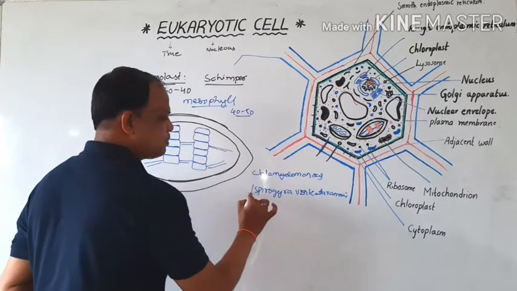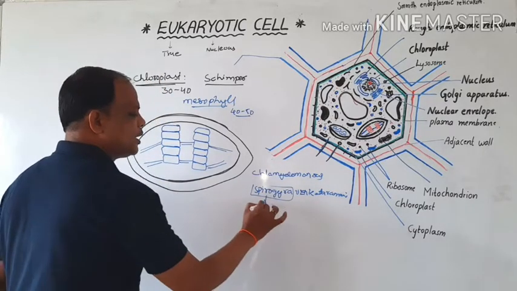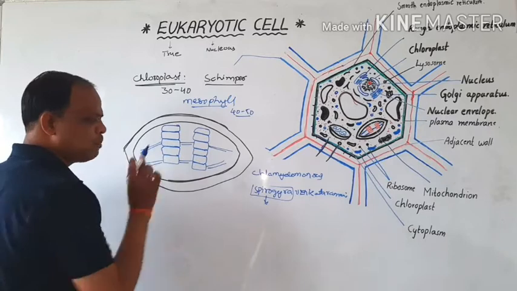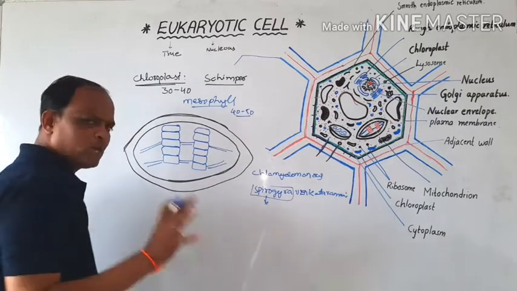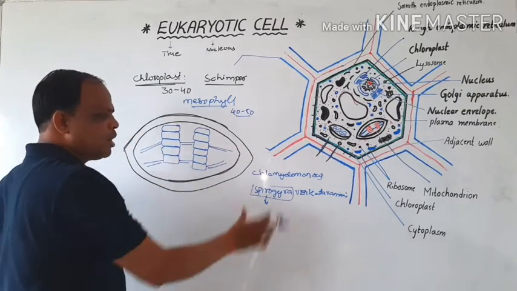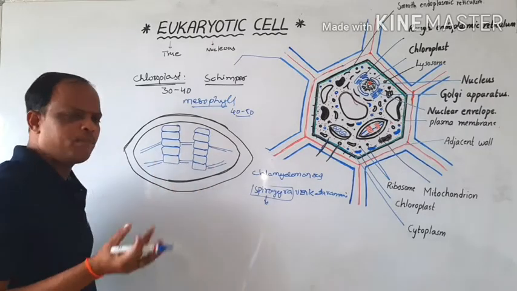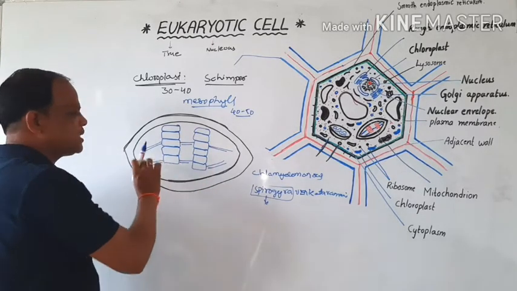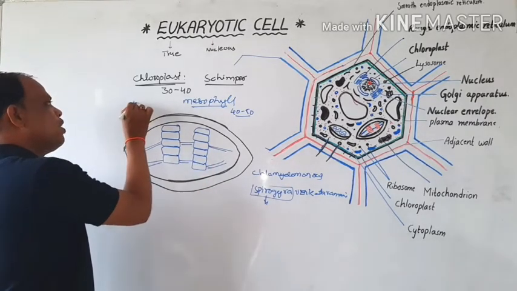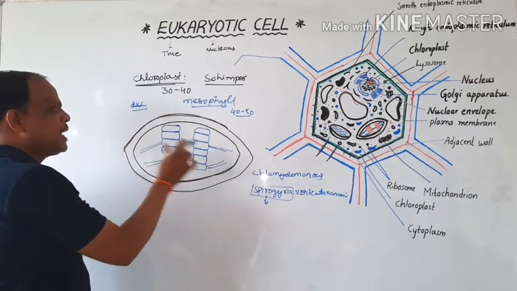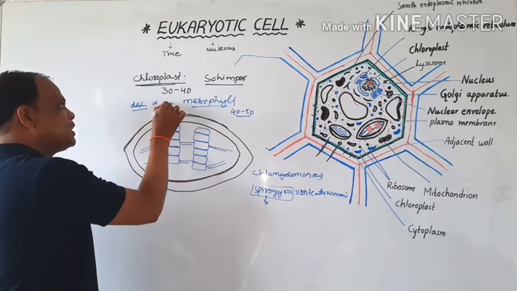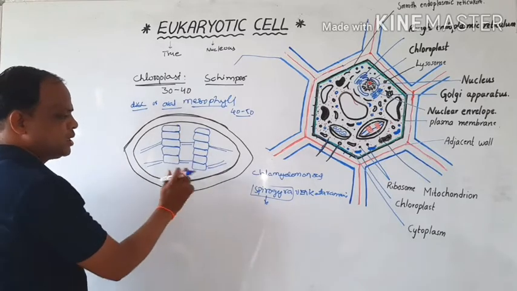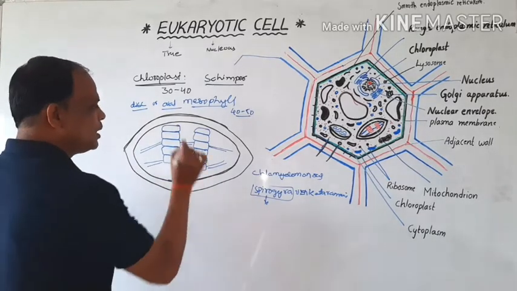For example, Spirogyra contains a ribbon-shaped chloroplast, Chlamydomonas a disc-shaped one, and some are oval-shaped. Normally all mesophyll cells contain disc-shaped chloroplasts, and they can contain oval shapes also. So this is the rough diagram of the chloroplast.